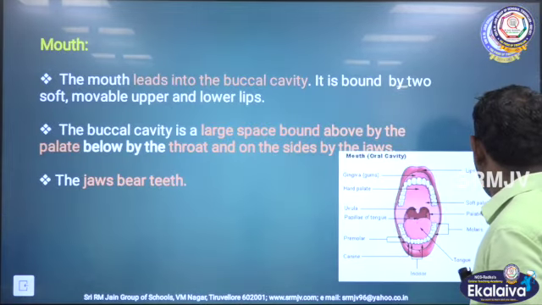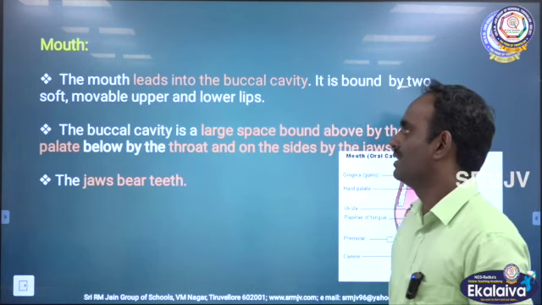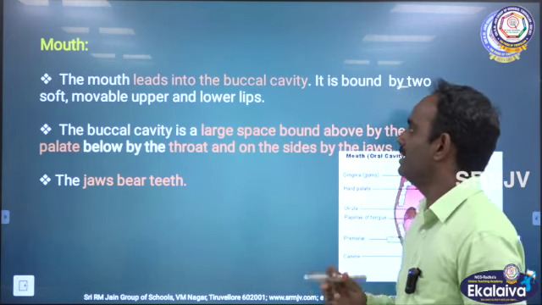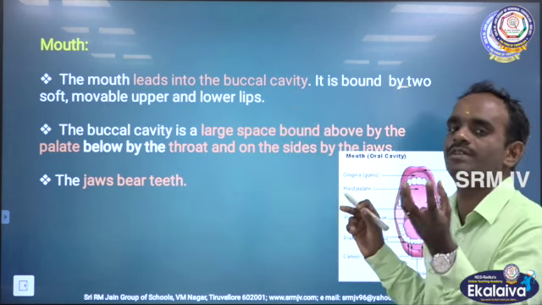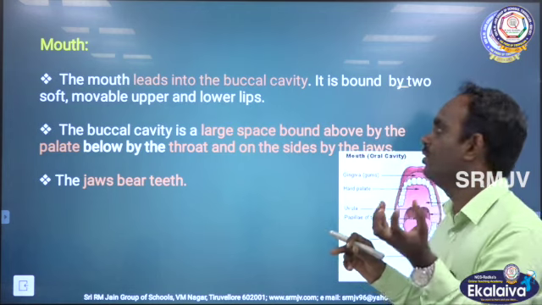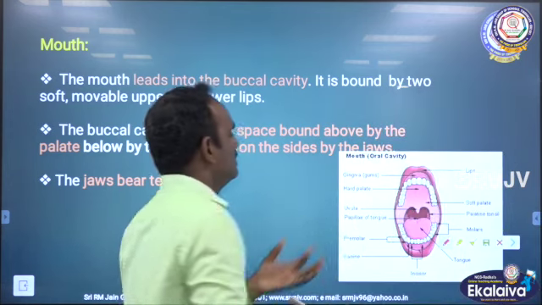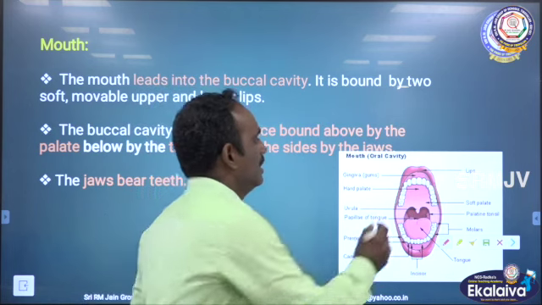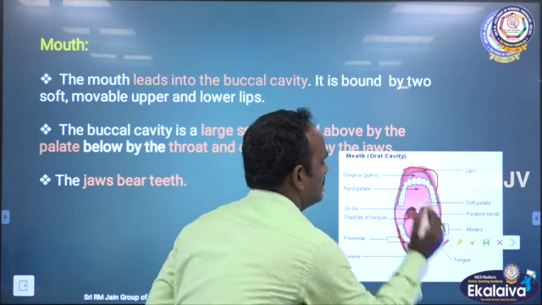Now, we will see the first one, the mouth or buccal cavity. The mouth leads into the buccal cavity. It is bounded by two soft, movable upper and lower lips. See the picture here. This is the structure of the mouth, the upper lips, and this is the lower lips.